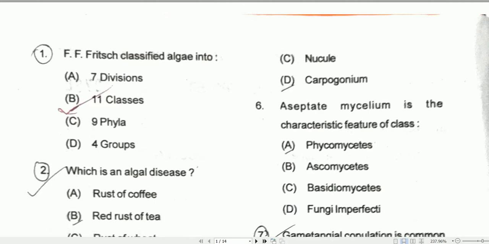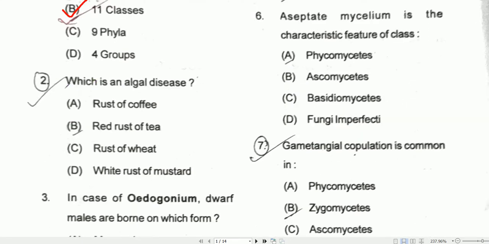So first, question number 1. F.F. Frisch classified algae into, so there are 11 classes according to Frisch classification. 11 classes of algae are there. So option B will be the correct one. Coming to question number 2. Which is an algal disease? So here, red rust of tea is an algal disease.